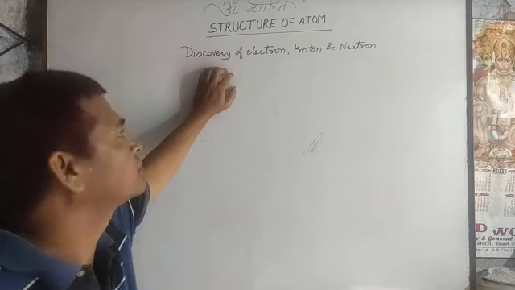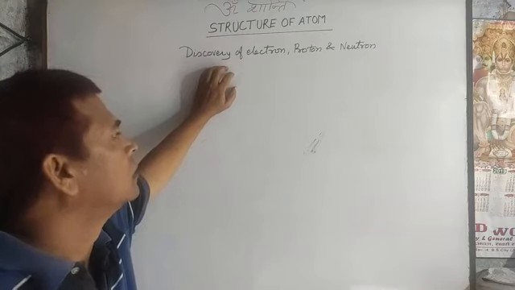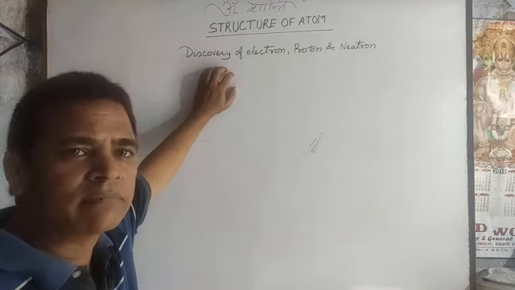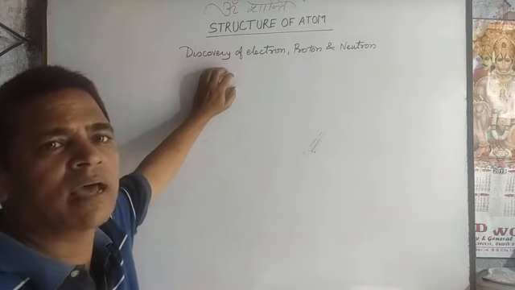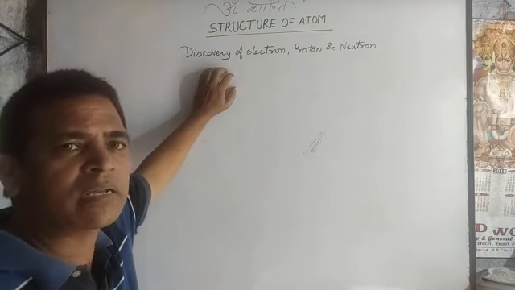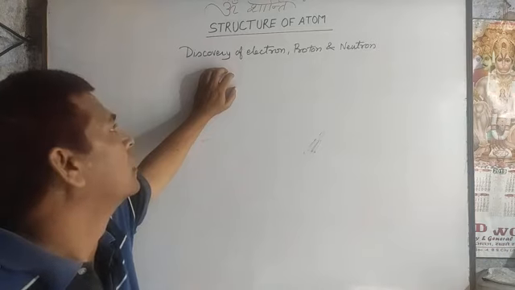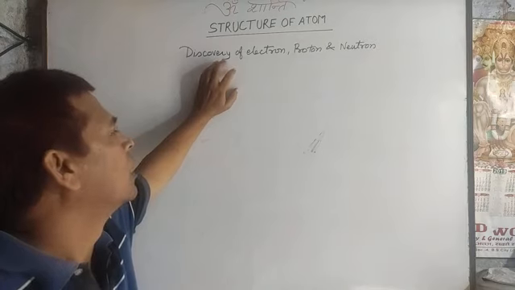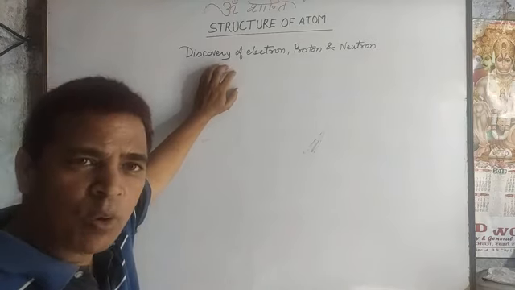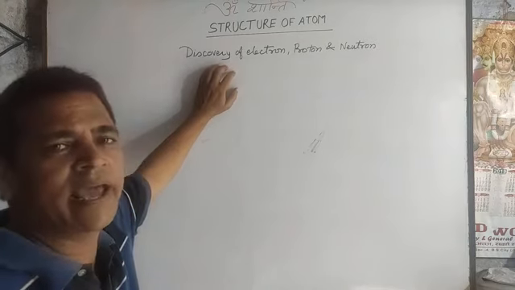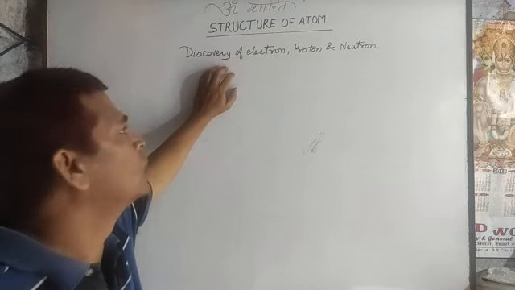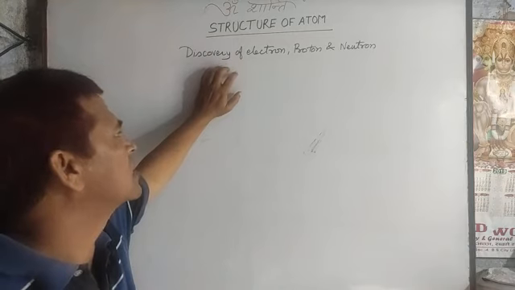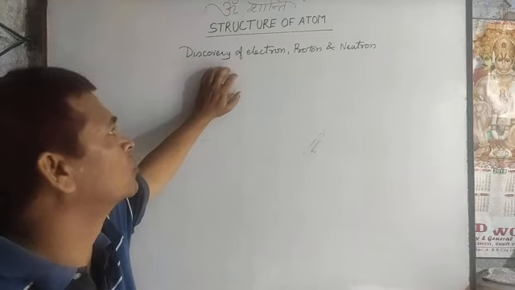In fact, the atom is broken further, and the smallest particles are the electron, proton, neutron. They are microscopic particles not seen with the naked eye. So how did scientists discover the electron, proton, neutron?